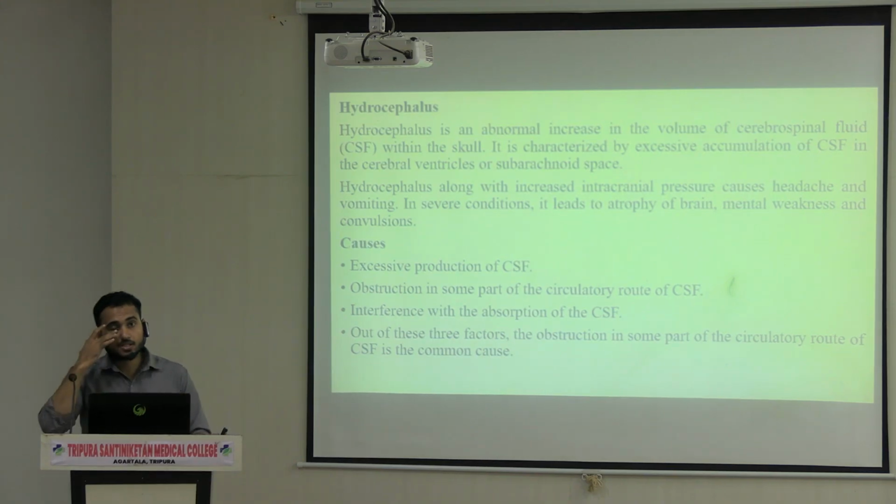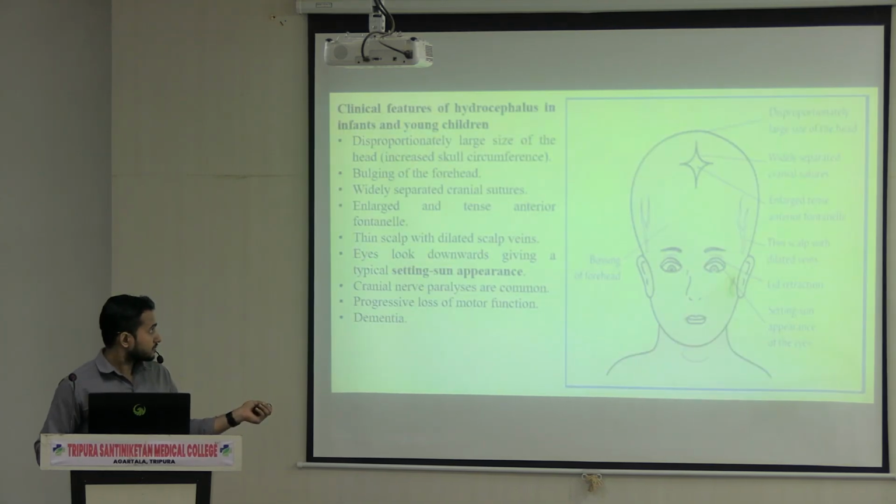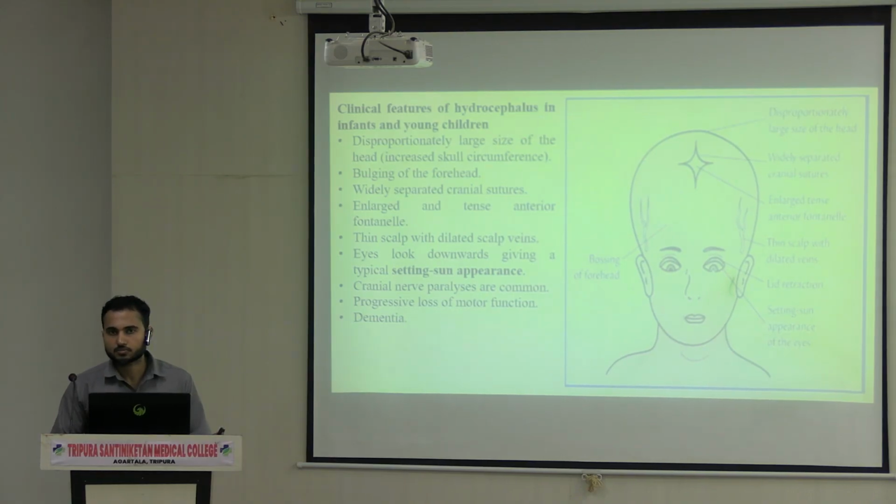Next is hydrocephalus. Have you heard about hydrocephalus? I hope you have heard. Let me show you the diagram. See, this condition is called hydrocephalus. In children, hydrocephalus is noticeable clearly.